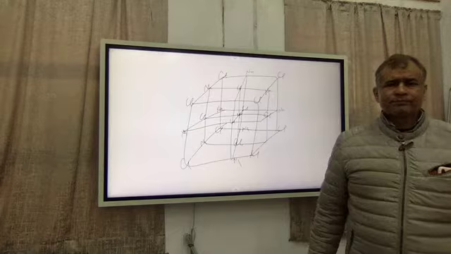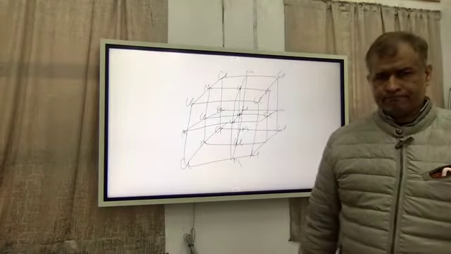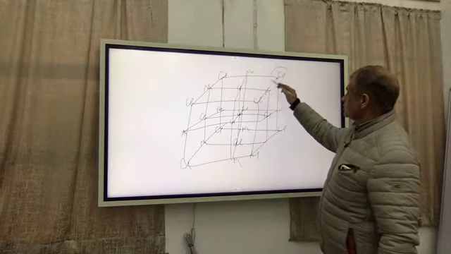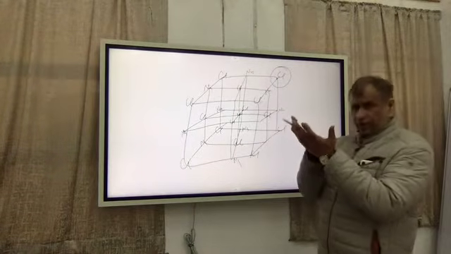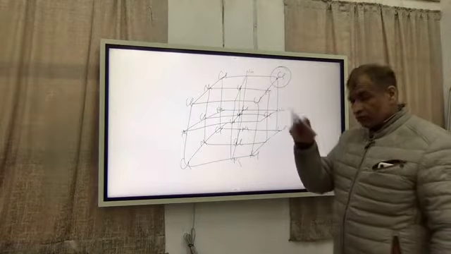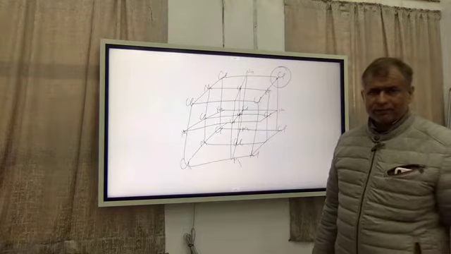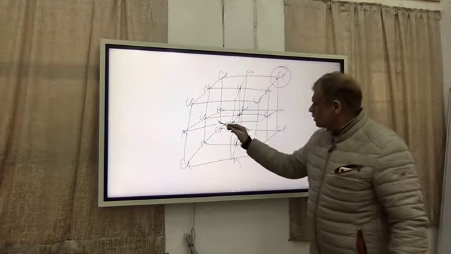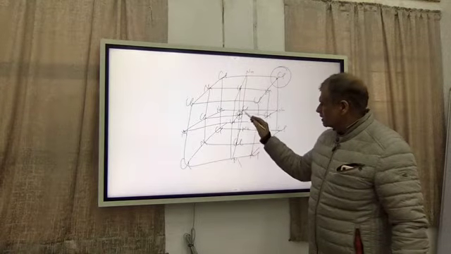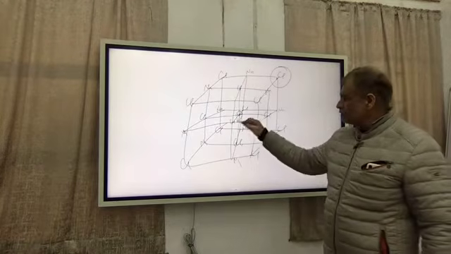The point is that when this unit cell is present in the lattice, then this corner is made of a sphere of Cl, and if the volume of this sphere is V, then V by 8 will be present in this particular unit cell. That can be easily seen from this small cube also. If this is a sphere here, then this sphere is surrounded by 8 cubes, so 1 by 8 will be falling in each cube.